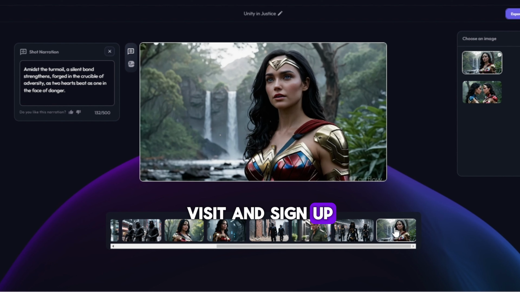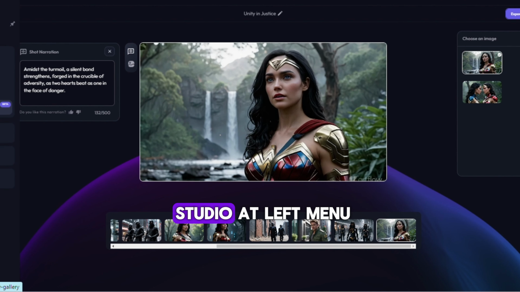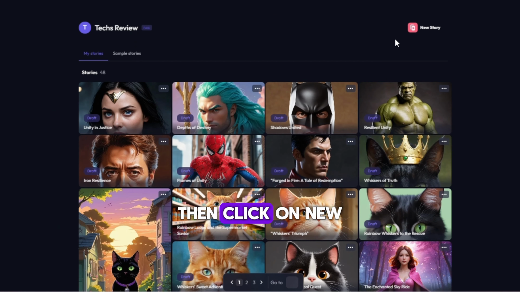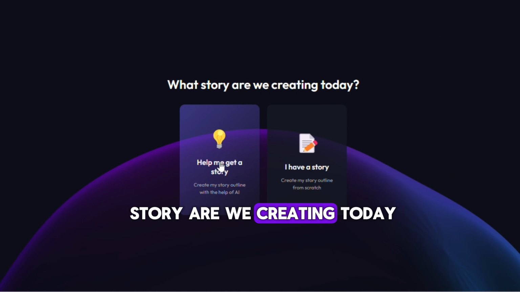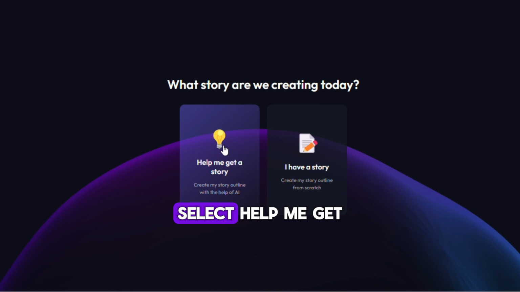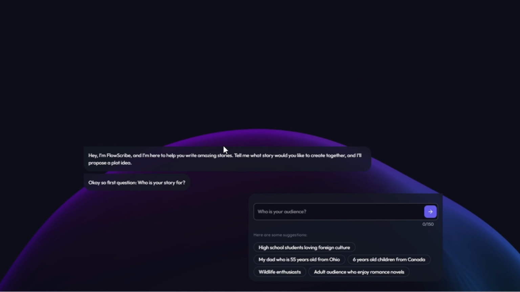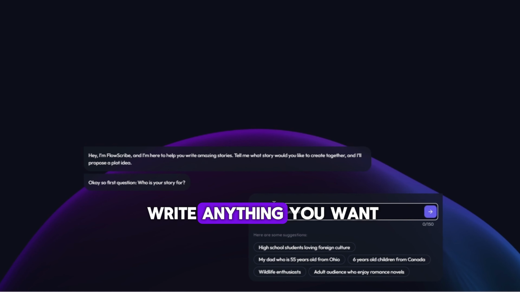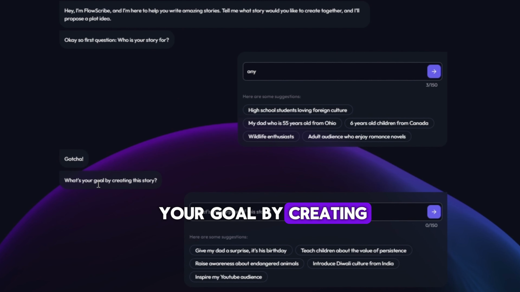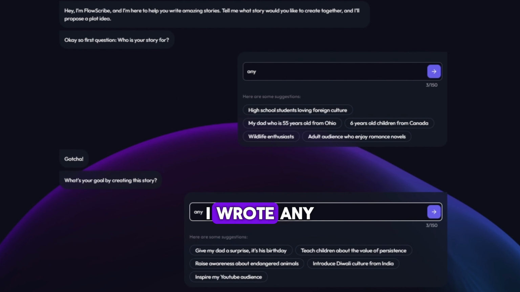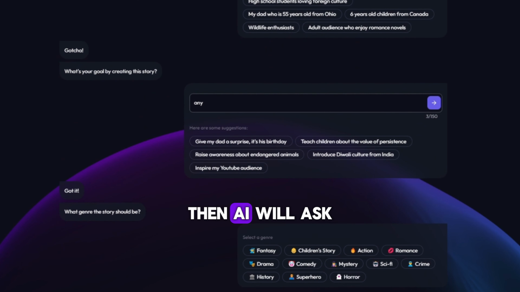Visit and sign up. Then click on Story Studio at the left menu, then click on New Story button. AI will ask, what story are we creating today? Select Help Me Get a Story button. Then in this box, write anything you want. Then AI asks, what's your goal by creating this story? I wrote any. Then AI will ask what genre the story should be.